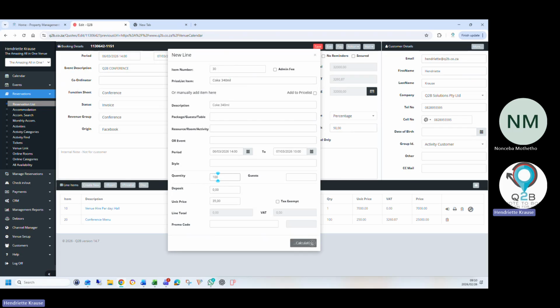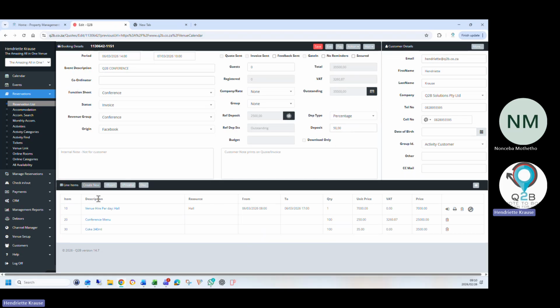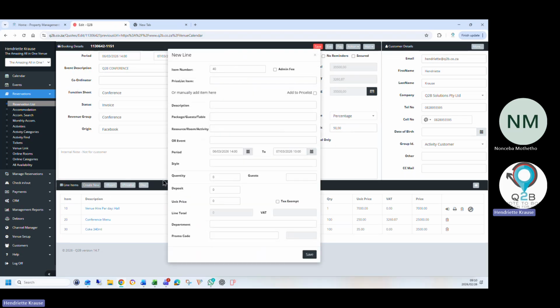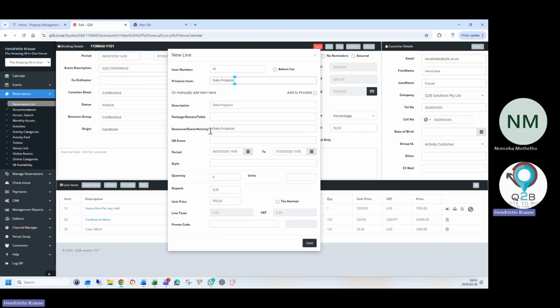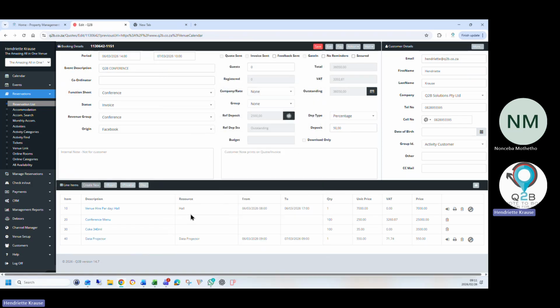Anything that you want to add to your booking is quite easy. A data projector, also, we can manage the data projector for you to show that it's booked out. I'm going to use it from 9 that day, and I will return it the next day at 9. So you can also set up your equipment to show that your equipment is rented out.